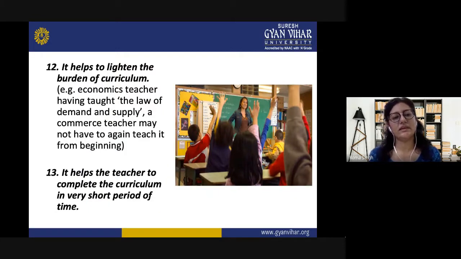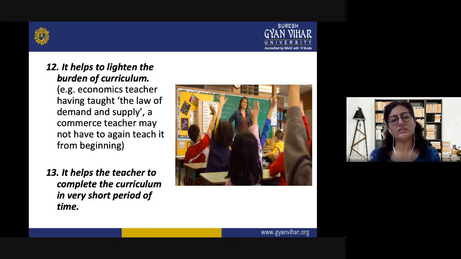The next use we can say is it helps to lighten the burden of curriculum. Also, when students have learned the same topics in other classes, it will help the other teacher too, because they have some previous knowledge regarding that. They will be happy to relate with that. So it will lighten the burden of curriculum from the teacher's shoulders. For example, if an economics teacher has taught the law of demand and supply, a commerce teacher may not have to teach it again from the beginning. Now they can utilize it by correlating it with the subject which the students have already learned in the class.